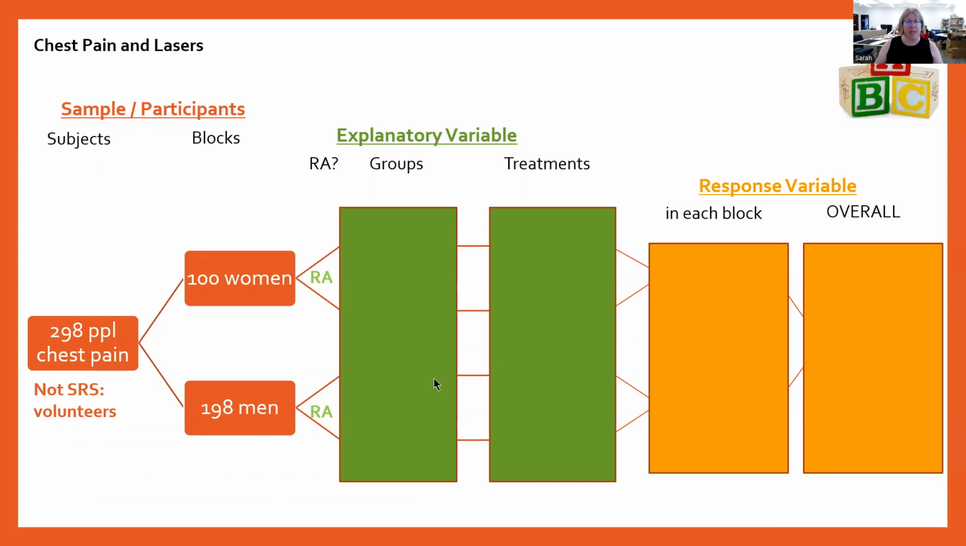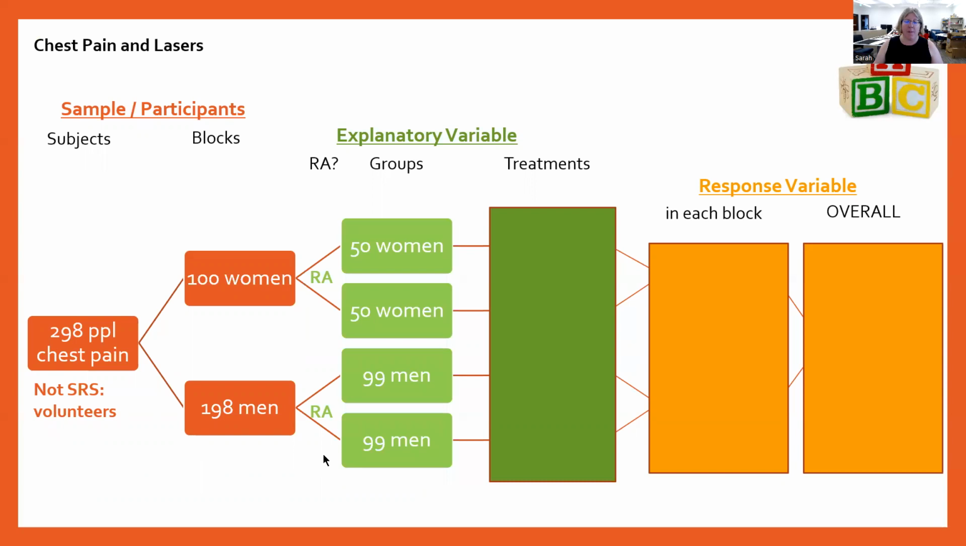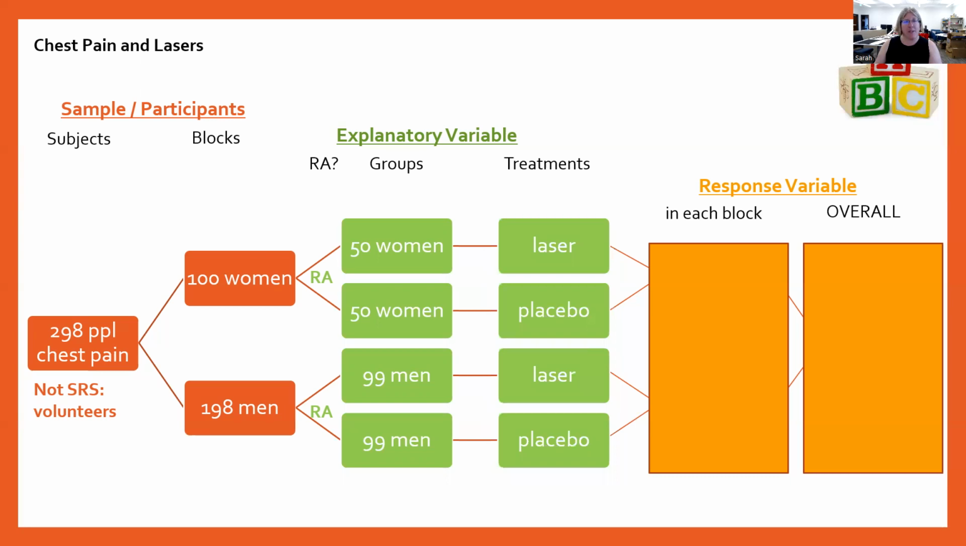So we're going to randomly assign these into two groups. So the 100 women will be a group of 50 and 50. And the 198 men will be a group of 99 men and 99 men. Okay, so there's our random assignment. And then each of those, the group of women, one will get the laser, one will not. And the men, same deal. One will get the laser and one gets the placebo.